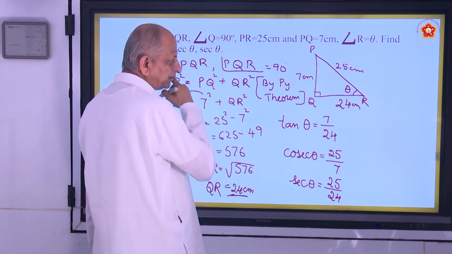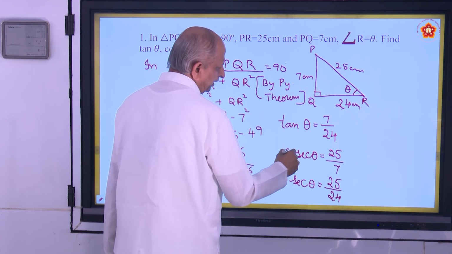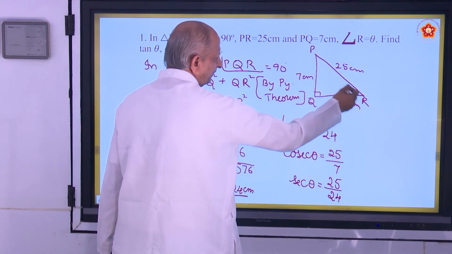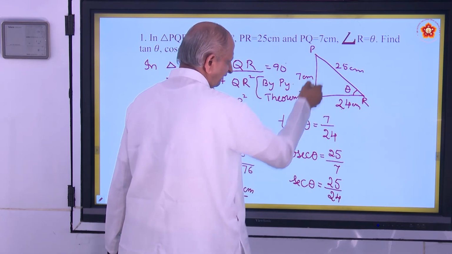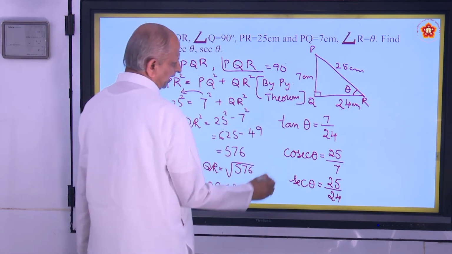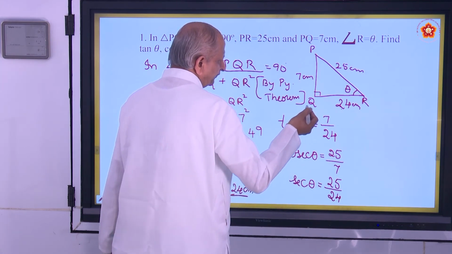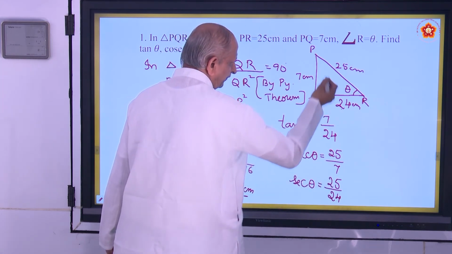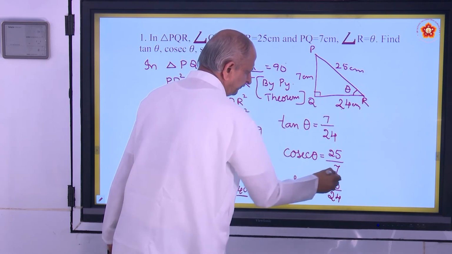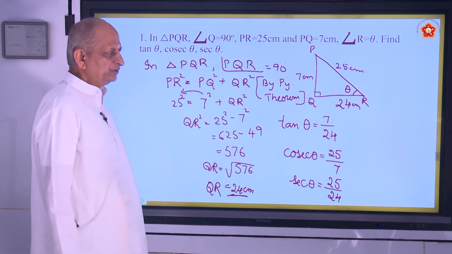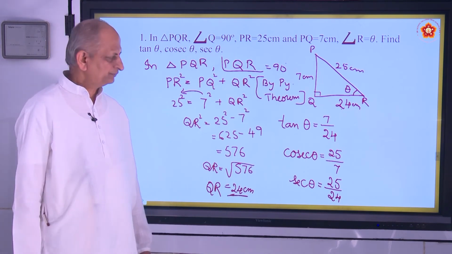Cosec theta is the reciprocal of sin theta, that is PR by PQ, 25 by 7. Similarly, sec theta is the reciprocal of cos theta, and that is 25 by 24. So this is the answer for this question. It's a 2 marks question.